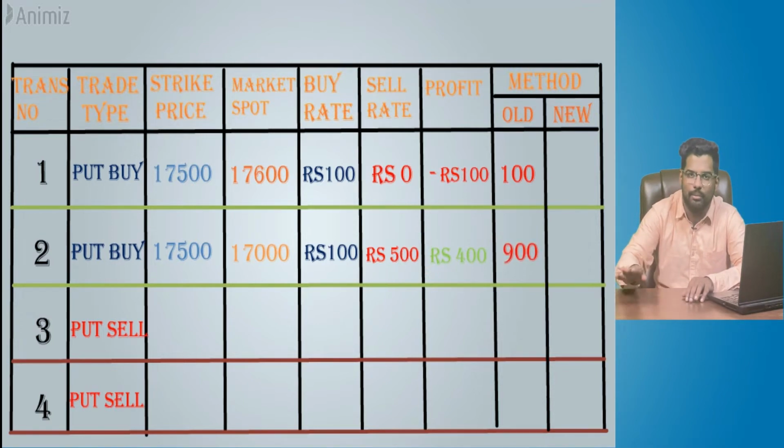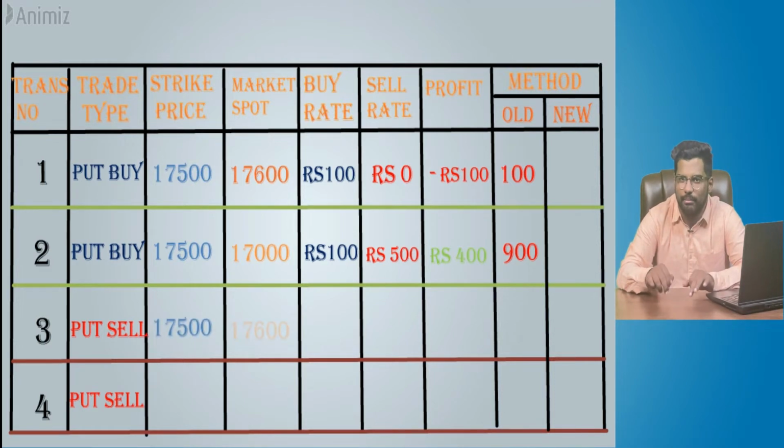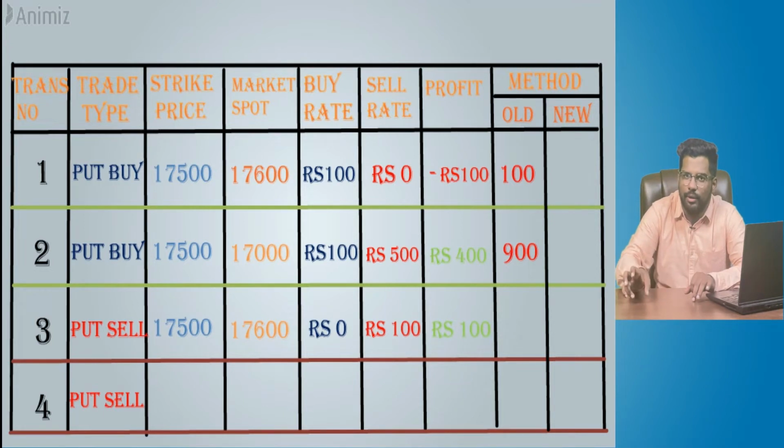This is as per the old method from an option buyer perspective. Same transactions, let us put it vice versa for an option seller's perspective. In transaction number 3, you would have gained 100 rupees since it has gone out of the money. So one favorable absolute value you add to the turnover. Plus, you sold that option for 100 rupees and bought it back at 0, which is immaterial. You have sold it for 100. So 100 plus 100, the turnover is 200 in transaction number 3.